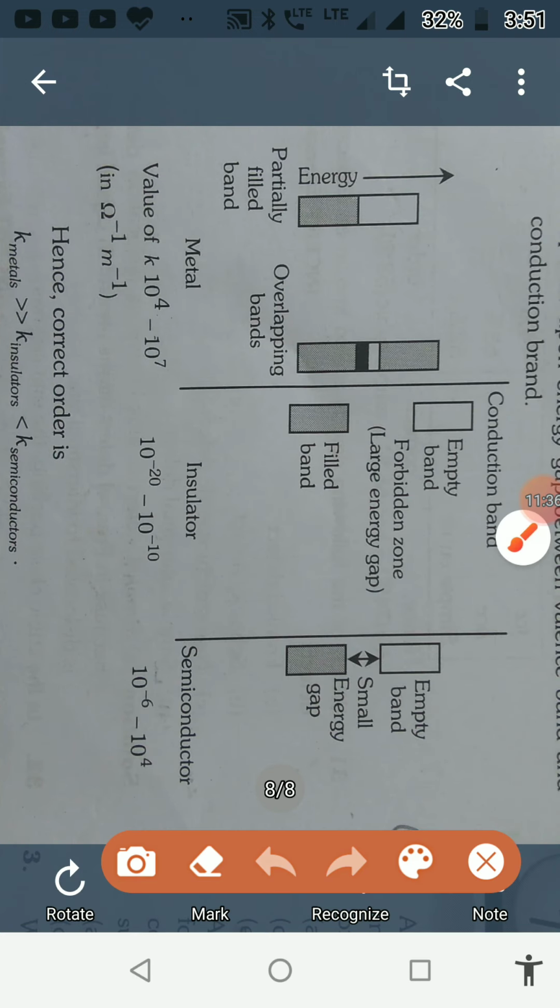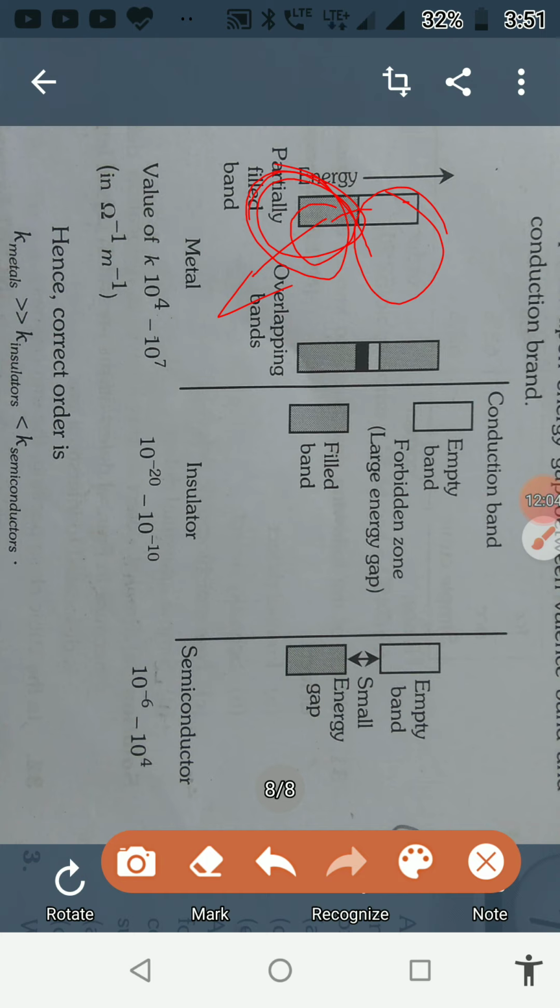You can observe here what we call the empty conduction band and the partially filled valence band. If the conductance has to be carried out, the electron which is present in the valence band should move to the conduction band. Then only the conductance of the electric current takes place here.